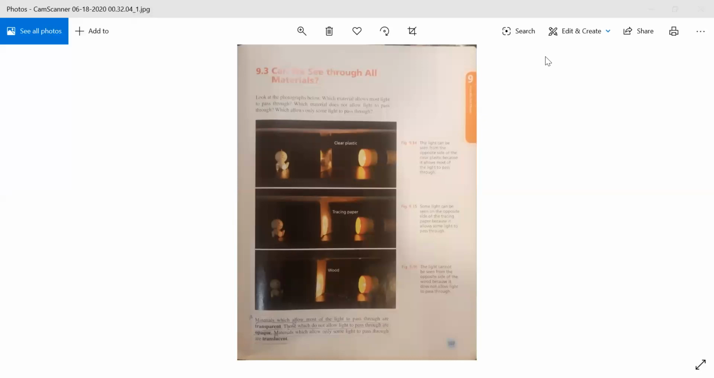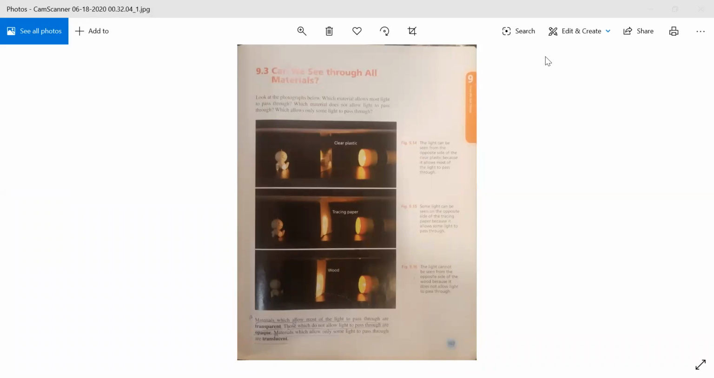For example, in figure 9.14, you can see that the light can be seen from the opposite side of the clear plastic because it allows most of the light to pass through. Beta, those materials from which we can see from both sides are called transparent. For example, clear plastic. If we have a torch and place it on the opposite side of a clear plastic, it means that light can pass through clear plastic as well. So clear plastic is a transparent material.